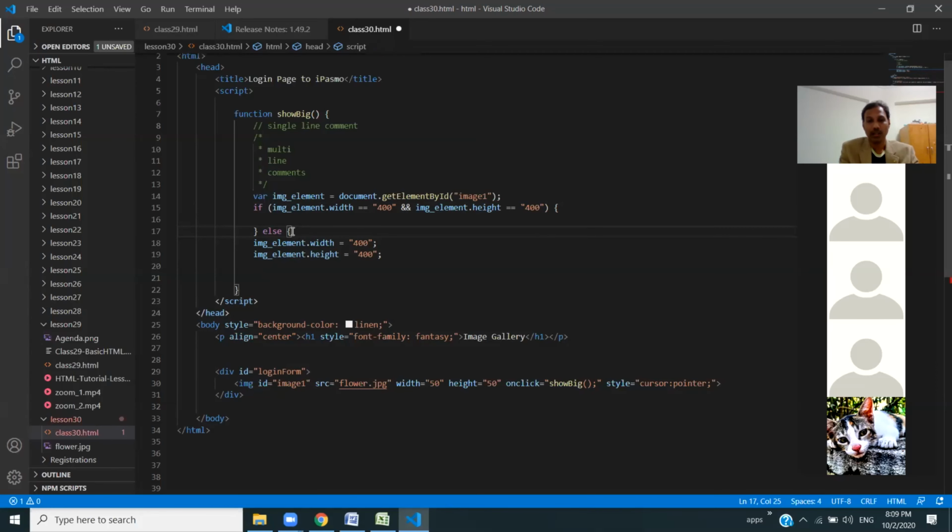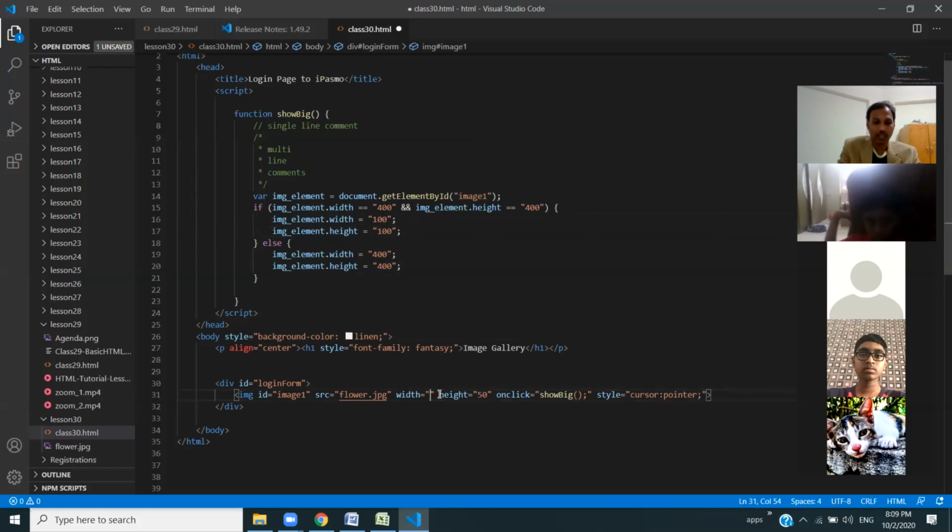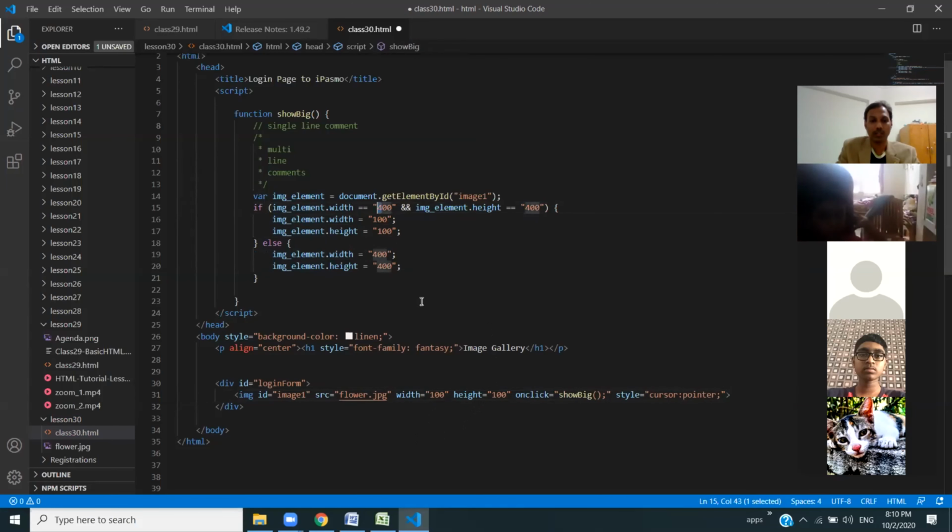Let me make it 100, 100. Okay, 100, and then 100. So the width and height of 50 and 15 also down. Yeah, we'll make it 100. So what I'm trying to do is, suppose if width is 100 and height is also 100, then in those cases you make it as 600 and 600.